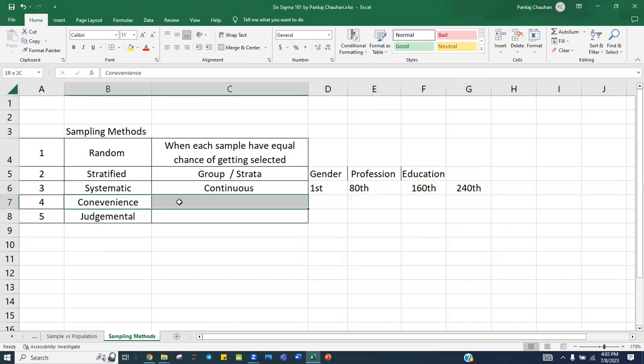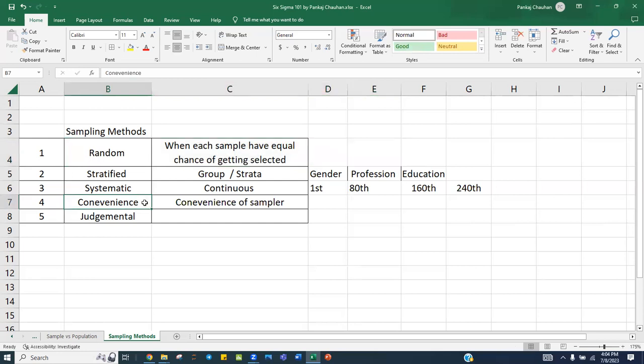Convenience sampling, as the name says, is as per the convenience of the sampler. The person who is doing the sampling picks whatever is convenient. I was taking the last example of oranges. In random sampling, you pick any orange at random.